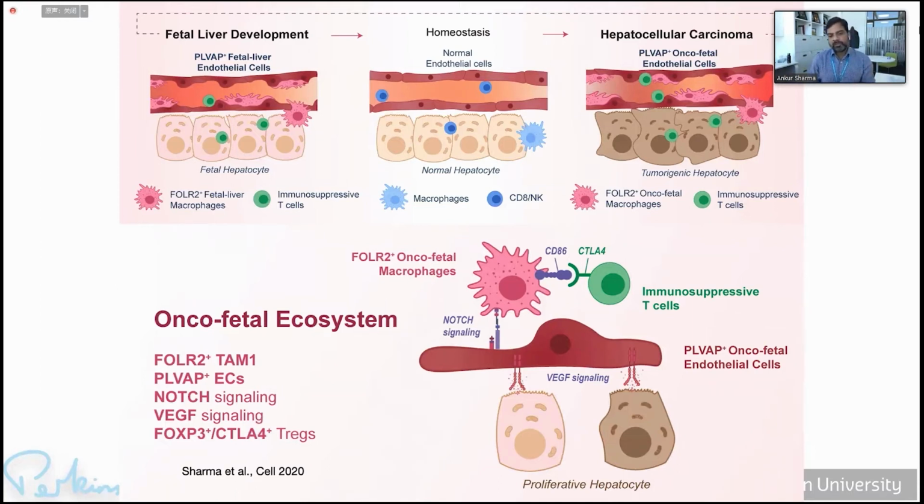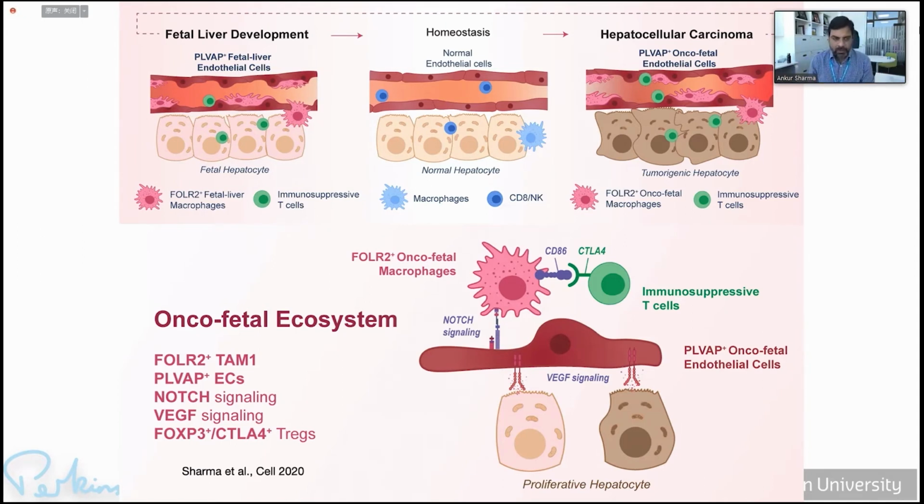a very interesting population. They do not divide in homeostasis, right? So they divide during fetal development, which is the organogenesis process, or they divide during injury, or they divide in cancer, right? Dividing hepatocytes make VEGF, which leads to the endothelial reprogramming and brings these PLVAP positive endothelial cells, which now reprogram monocytes, which are coming into the tumor, into a more embryonic-like state, which is FOLR2 positive macrophages. And all these things were also shown by in vitro experiments in the paper. And then these macrophages are interacting with T cells, leading to an immunosuppressive tumor microenvironment.